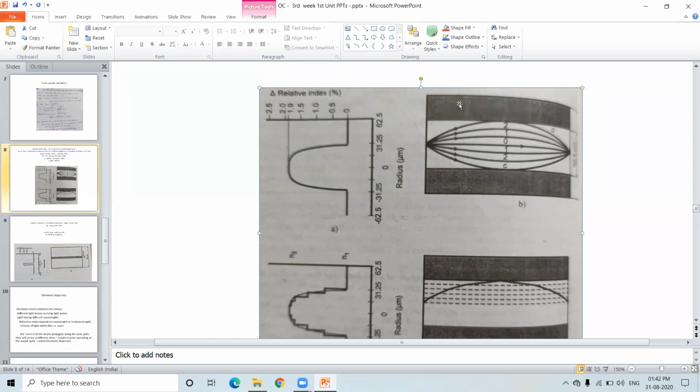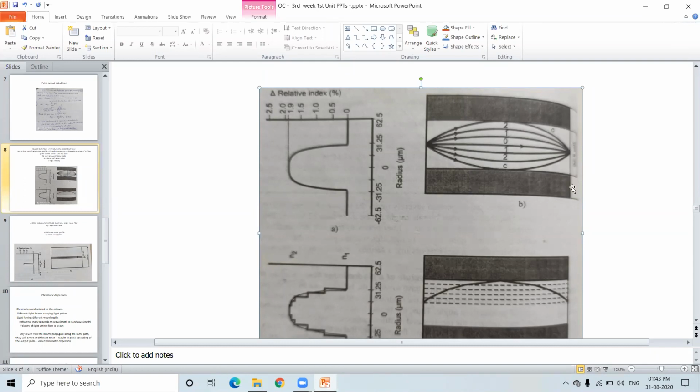This is the cladding region, shaded below, and this is the core region. You can see the 0 here, and the dimension of this core region you already knew: the core diameter is 62.5 micrometers.